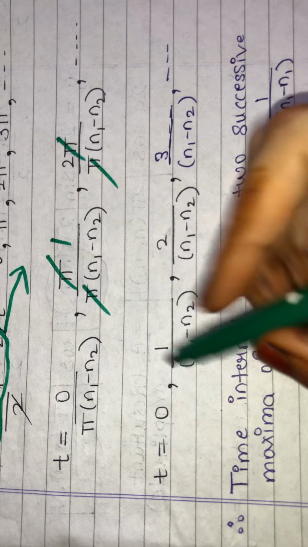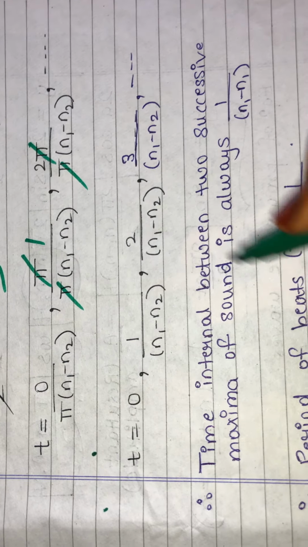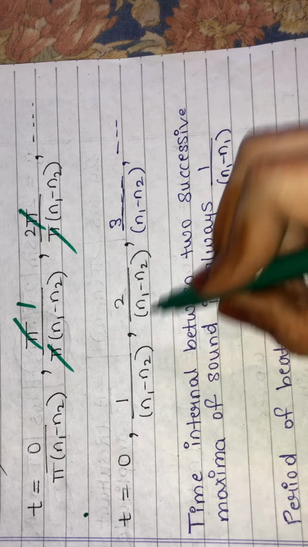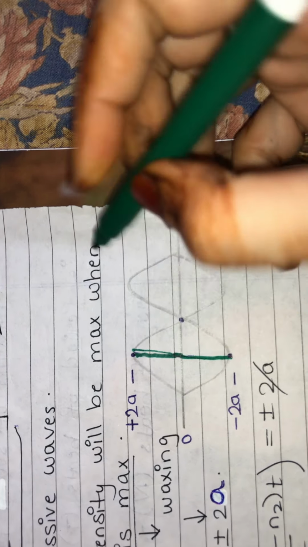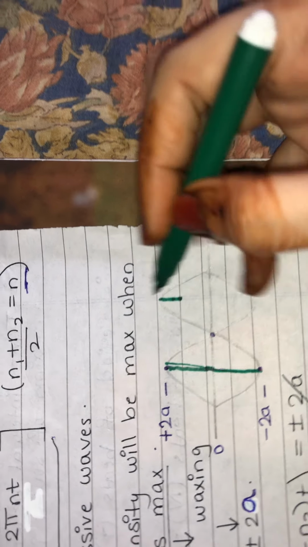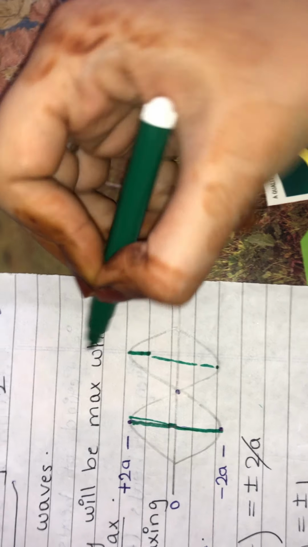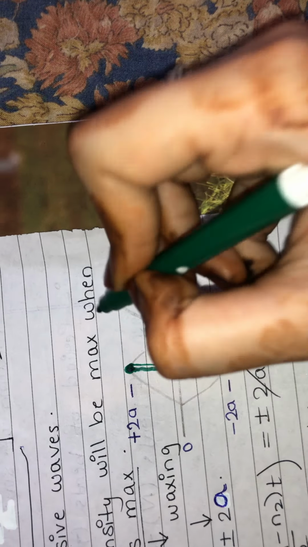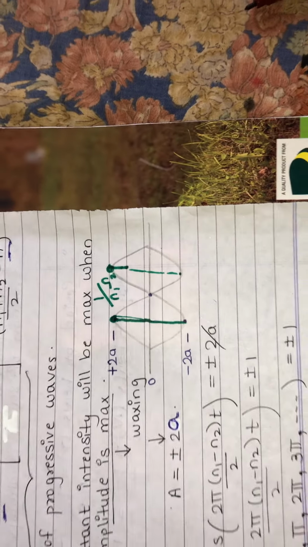So what will be the time interval? We are talking about waxing. So between two waxings, what will be the time interval? See, subtract: 2 minus 1 is 1, and the denominator is the same, so it will be 1 upon (n1 minus n2). Between two waxings, this is one waxing and this is another point. Between these two points, what will be the time interval? 1 upon (n1 minus n2). That will be the time interval.